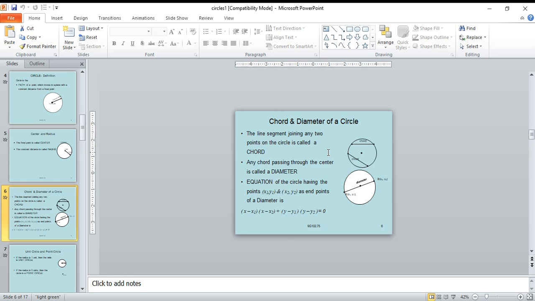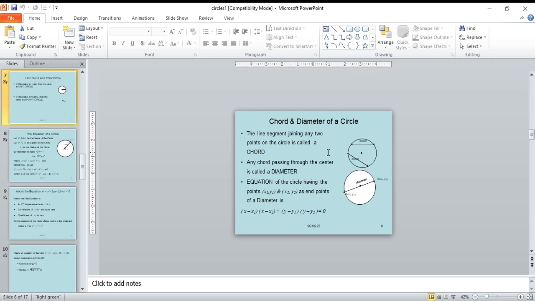Equation of the circle having the points x1, y1 and x2, y2 as end points of a diameter is (x minus x1) into (x minus x2) plus (y minus y1) into (y minus y2) equal to 0.